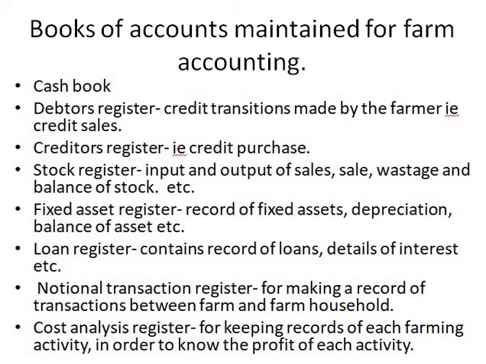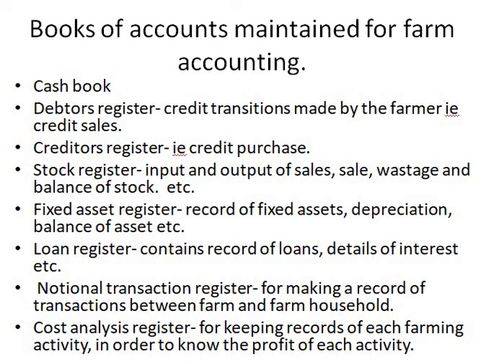If he has given on credit, then that is the debtors register. But if he has taken on credit, if he has purchased goods on credit, then the person whom he is supposed to pay is a creditor. He has to pay that particular money, so that is recorded into the creditors register. I hope you have understood the difference between the debtors register and the creditors register.